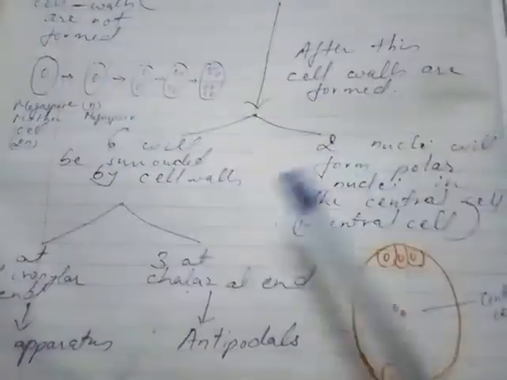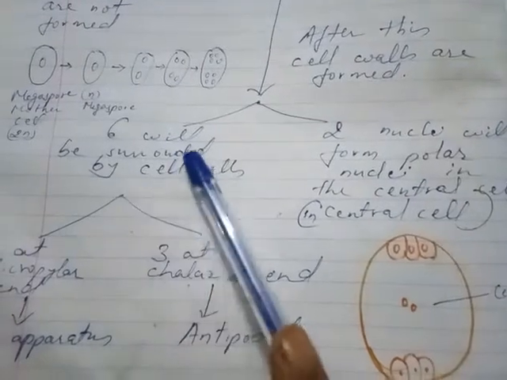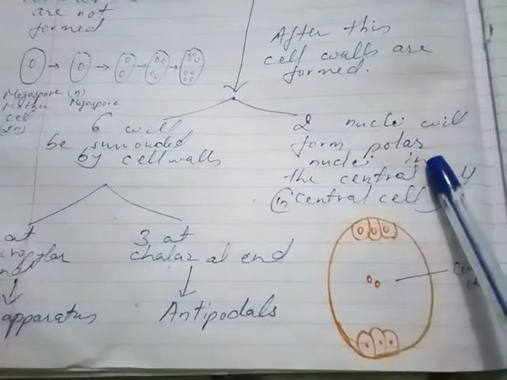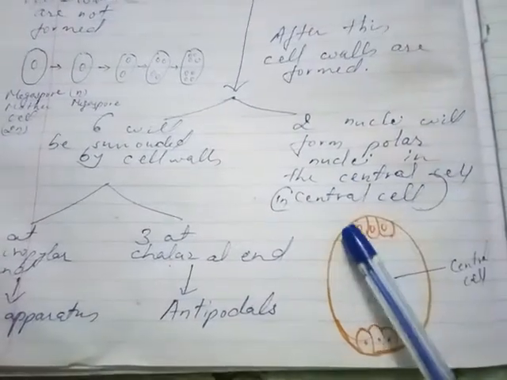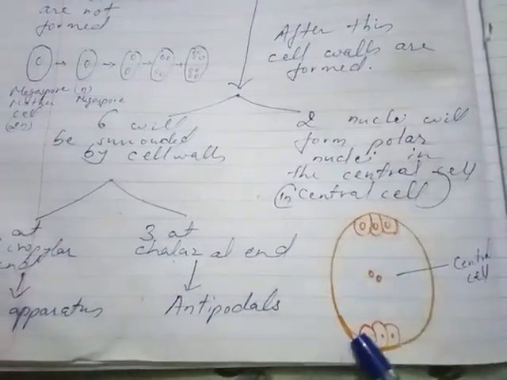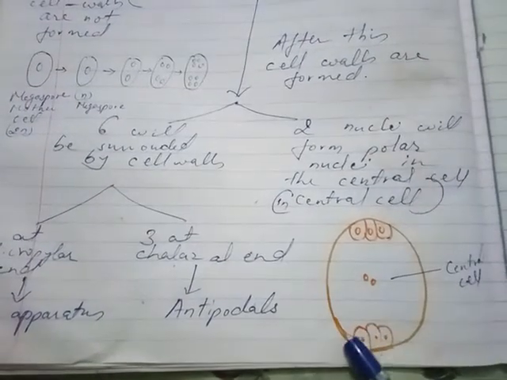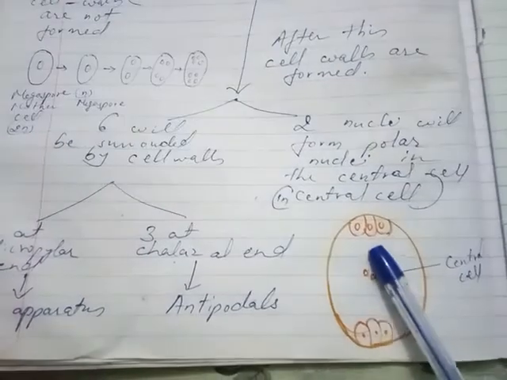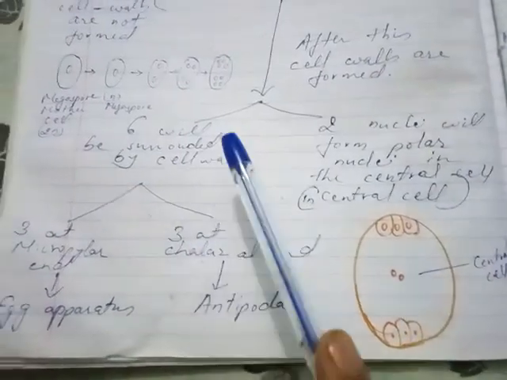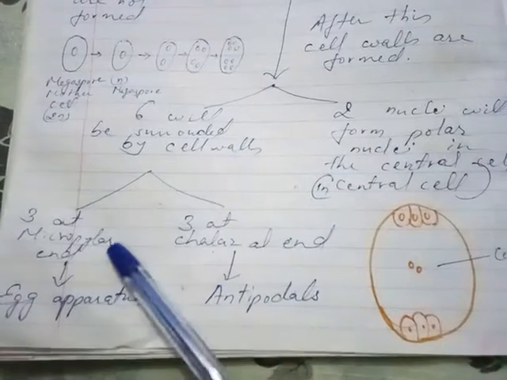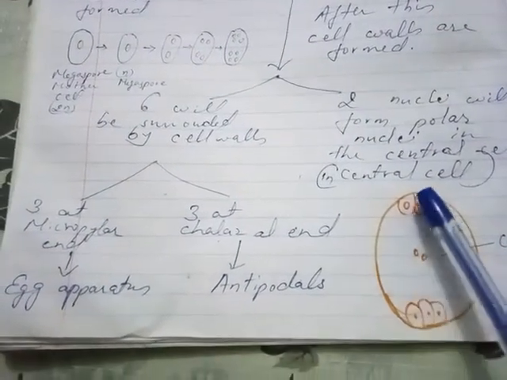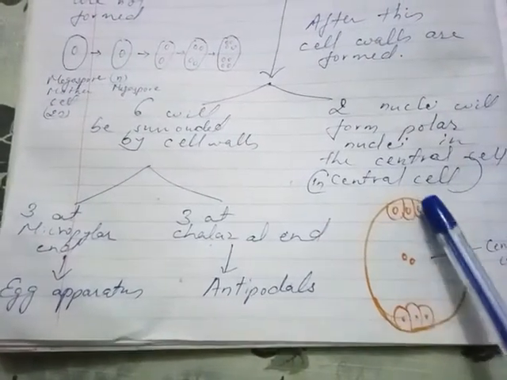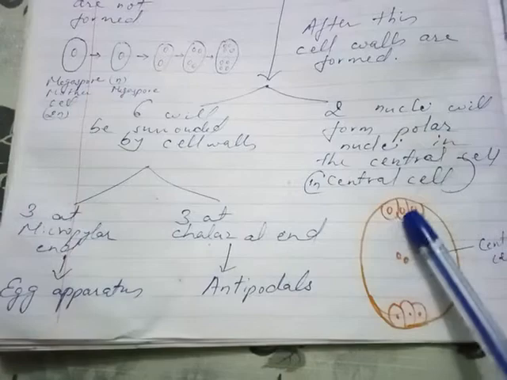After this, cell walls are formed. So the 6 cells will be surrounded by cell wall and 2 nuclei will form polar nuclei in the central cell. So these 6 cells, 3 at the micropylar end and 3 at the chalaza end, will have cell wall formed around them, while the 2 polar nuclei are in the central cell. The 3 at the micropylar end are called egg apparatus and the 3 at the chalaza end are called antipodal cells.